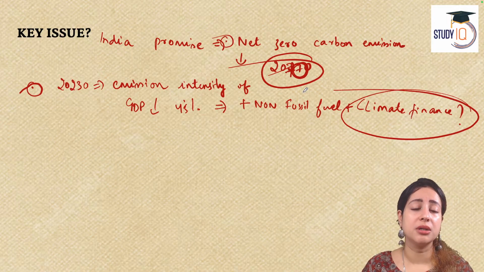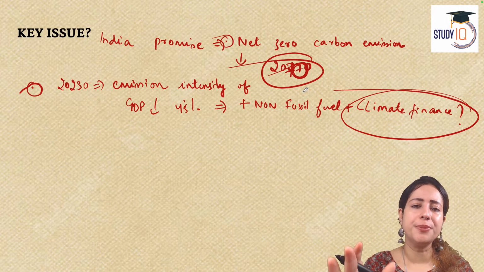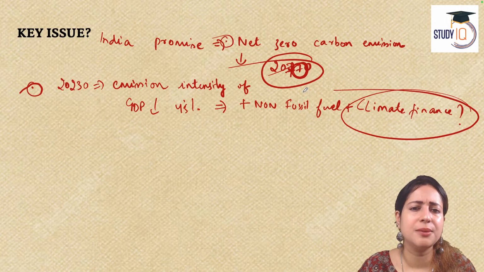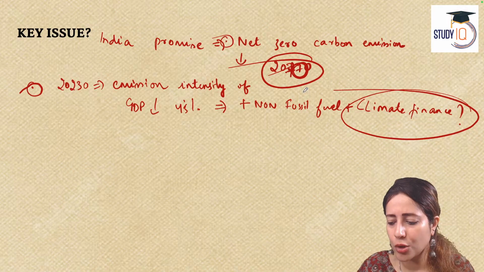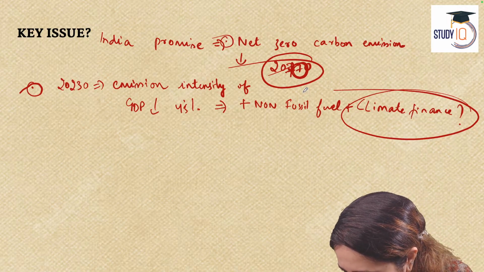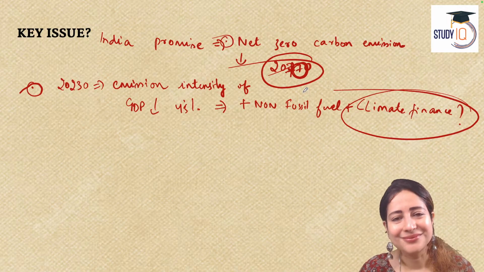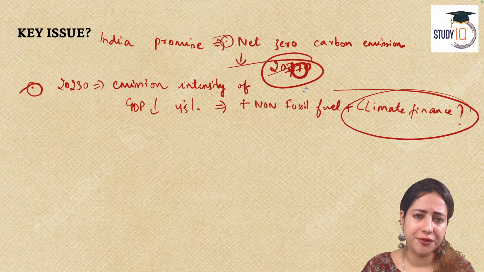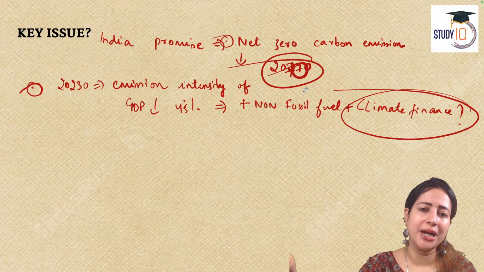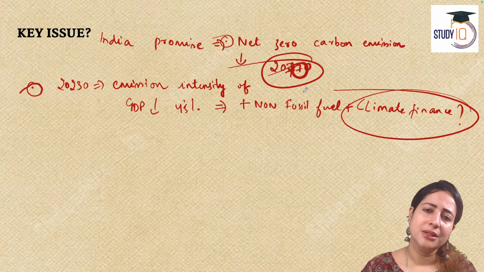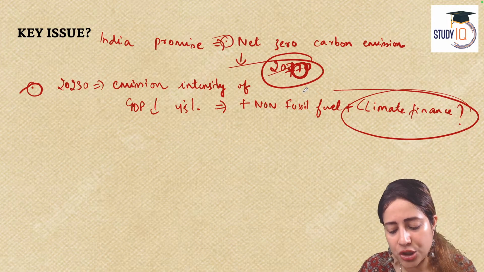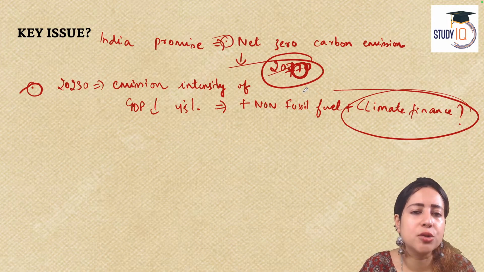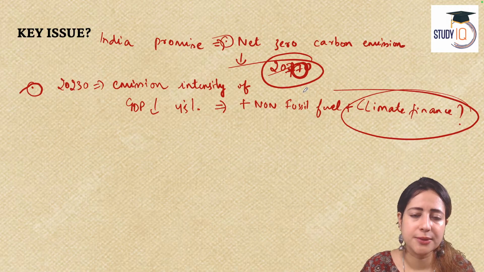These are huge targets. Plus, we will stop using fossil fuels like kerosene, petrol, diesel. No more solid fuel. We will go for solar energy, hydro energy, nuclear power, and energies that are based on absolutely clean sources. That's the target. Then what is the problem?